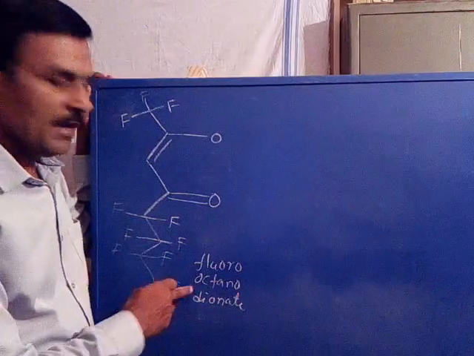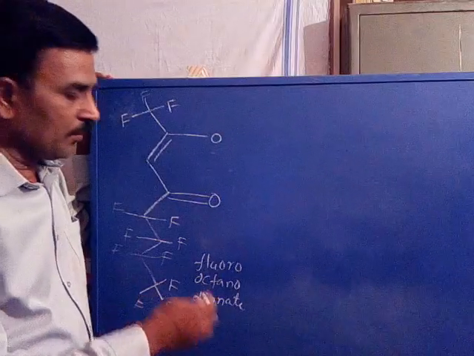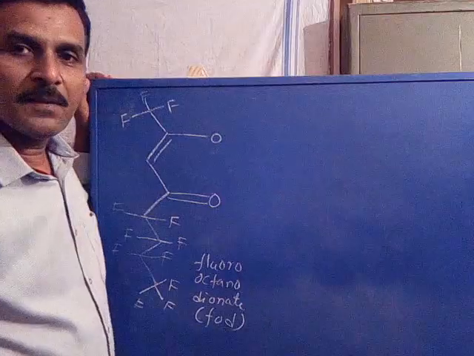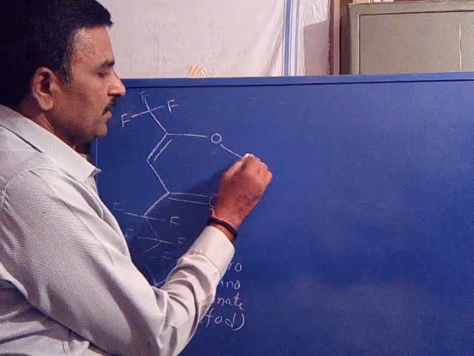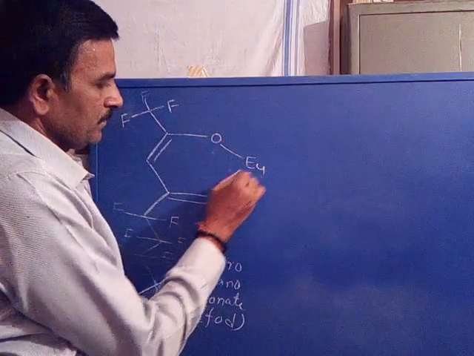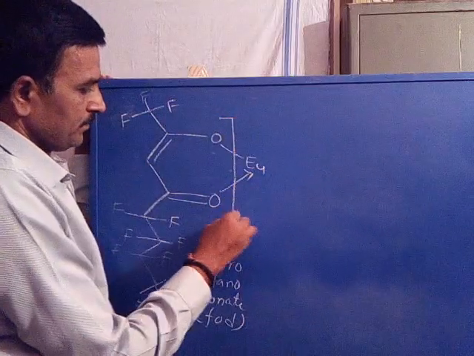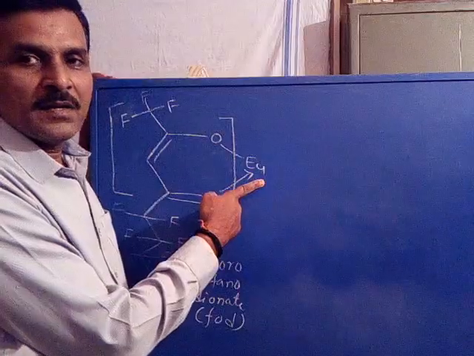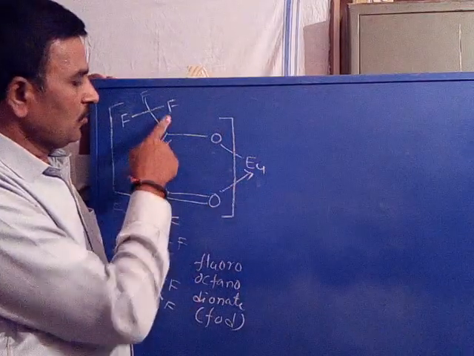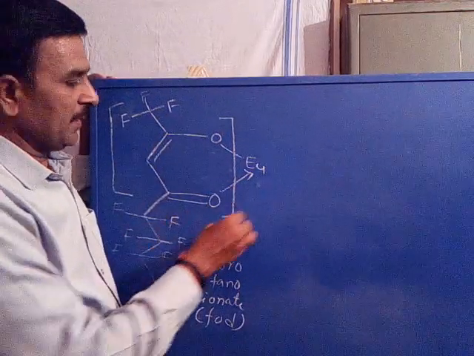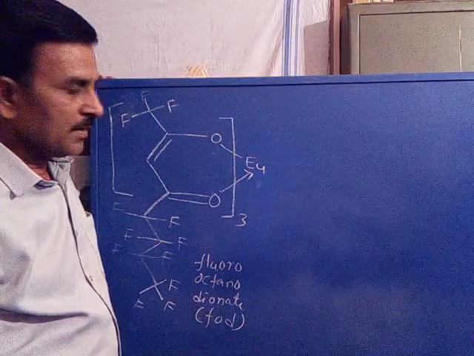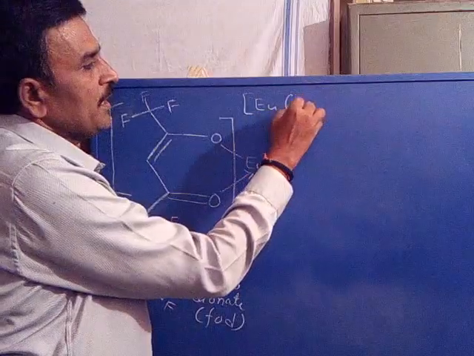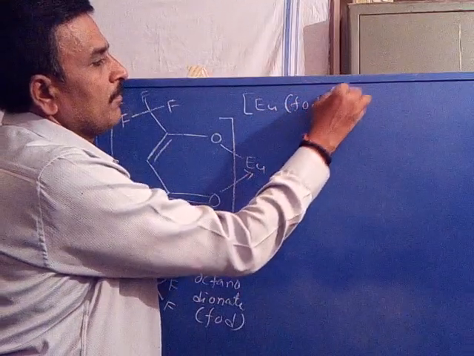Fluorooctanodionate is the name of the ligand, abbreviated as FOD. Now it is complexed with either europium or praseodymium. Europium is in the +3 oxidation state, so we can use 3 ligands to coordinate. This complex is the europium FOD complex.